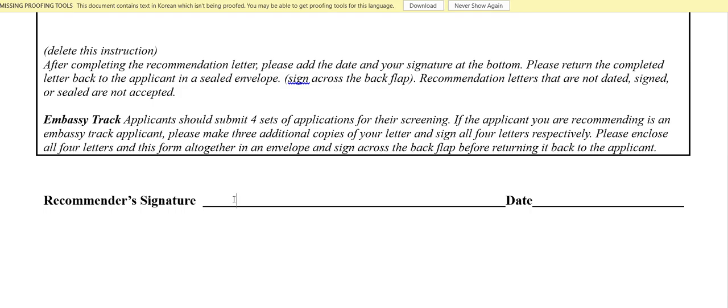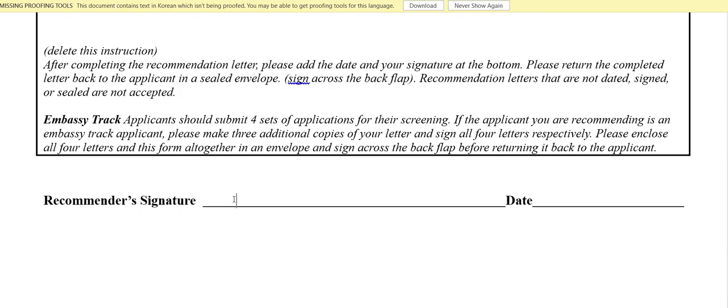If you're applying for the embassy track, they have to print this form in four copies. You have to submit four sets, so four copies, and have to sign in four copies. It's not like she signs one copy and photocopies that. No, she has to take four copies for the embassy track. Then she has to sign each LOR and put it in an envelope. It can be four envelopes, four LORs, or just one envelope with the four LORs in it. It should be sealed and signed by your teacher.